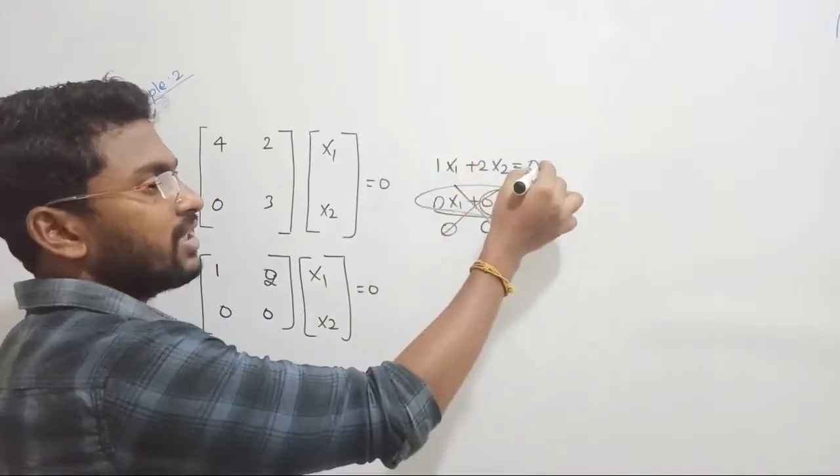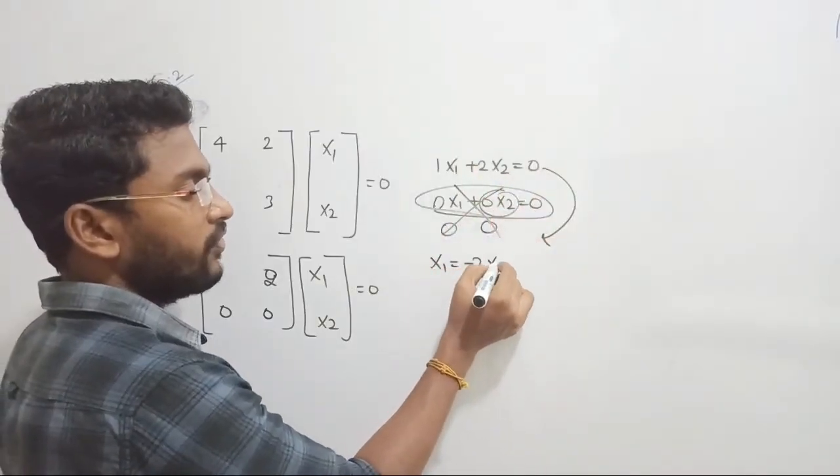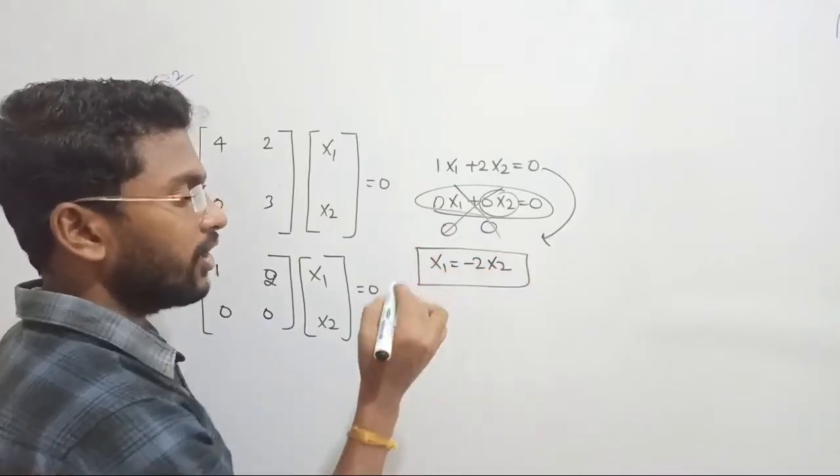From the first expression, at least we can do something here. x1 equal to, I can write, 2 times x2. Yes, we got the relation. That is what I want.